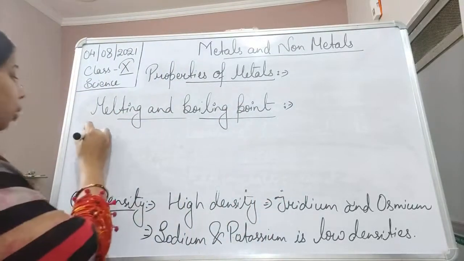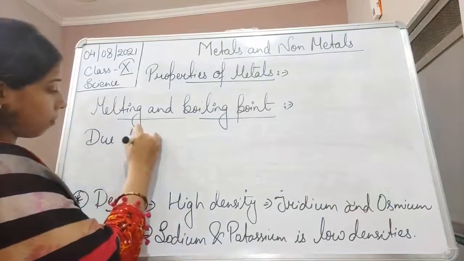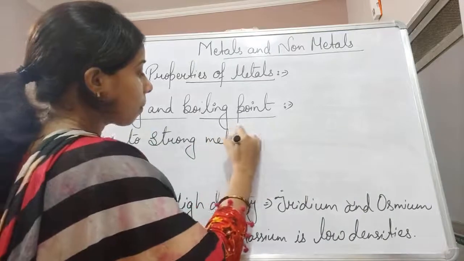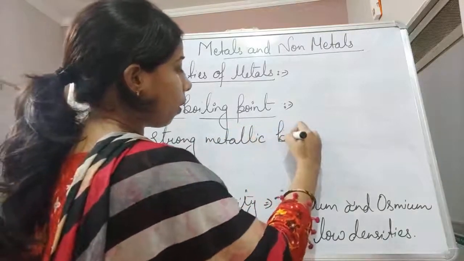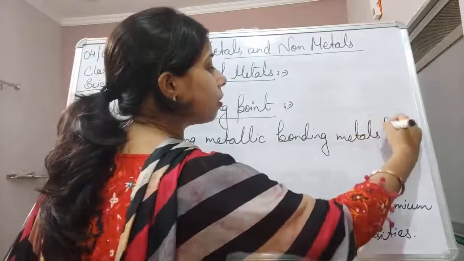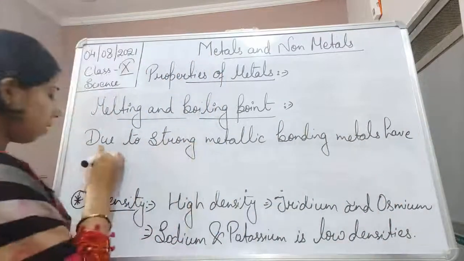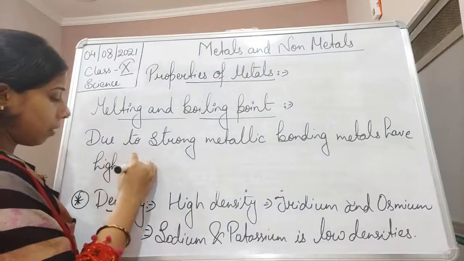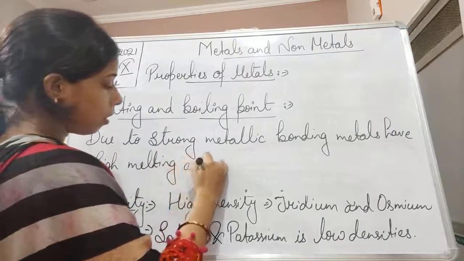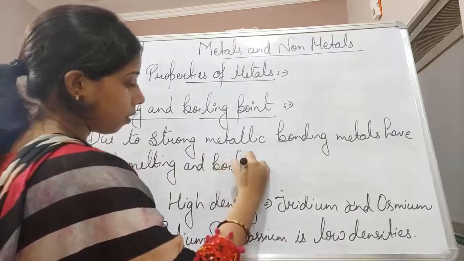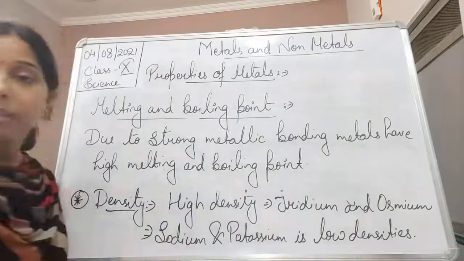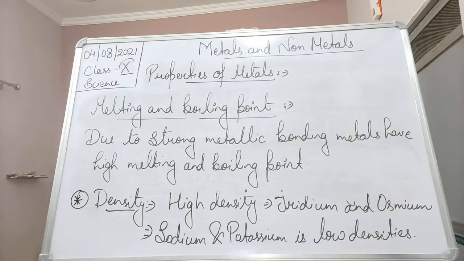Due to strong metallic bonding, metals generally have a high melting and boiling point.